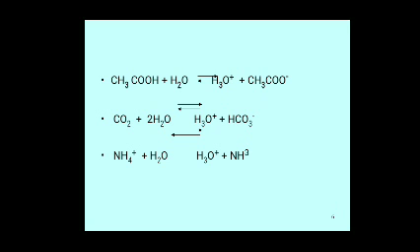NH4 plus and H2O give H3O plus and NH3. NH4 plus donates a proton to H2O, so NH4 plus acts as acid. The H2O molecule accepts the proton from NH4 plus, so it acts as base.